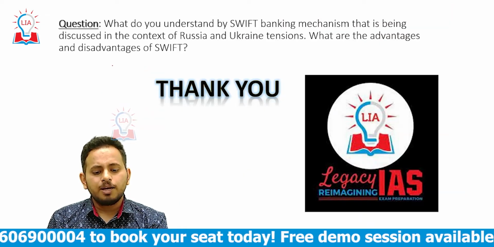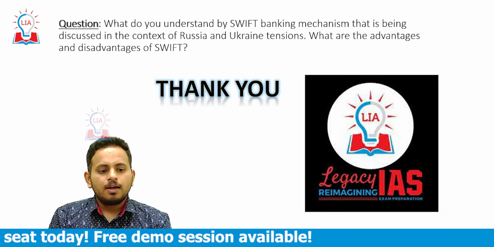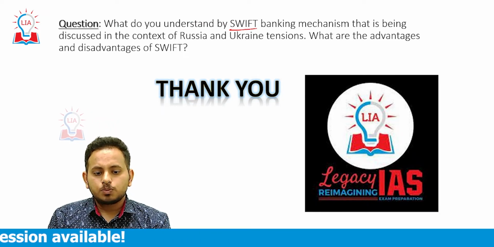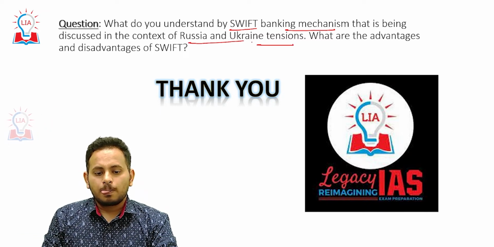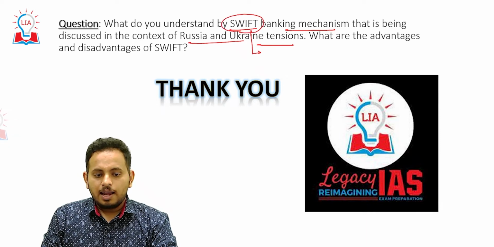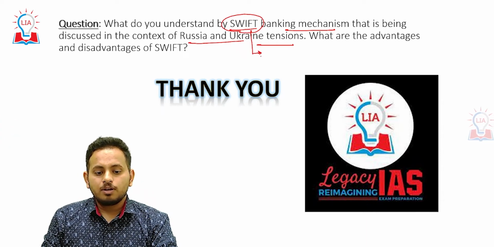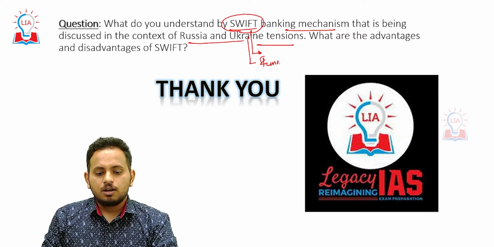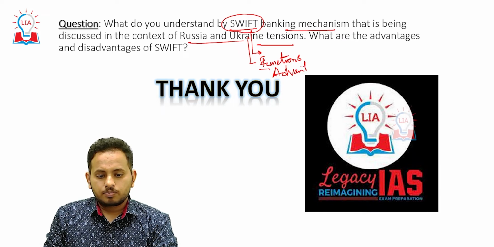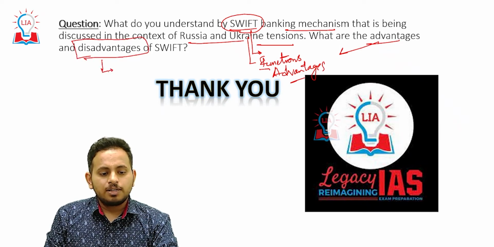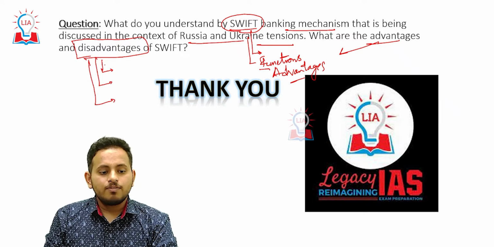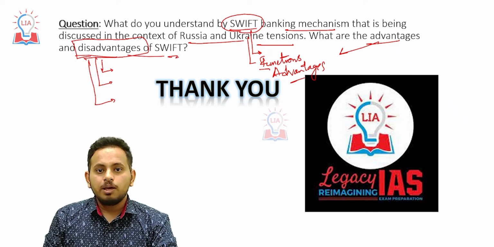As and when we have an update, we will update you regarding that. Now let us see a question. What do you understand by the SWIFT banking mechanism that is being discussed in the context of Russia and Ukraine? Elaborate on SWIFT and write its functions, objectives and also the advantages. The second part asks the advantages and disadvantages of SWIFT. Disadvantages, we have talked about the challenges and the concerns. If you write that in the part of disadvantages, that would be more than enough.